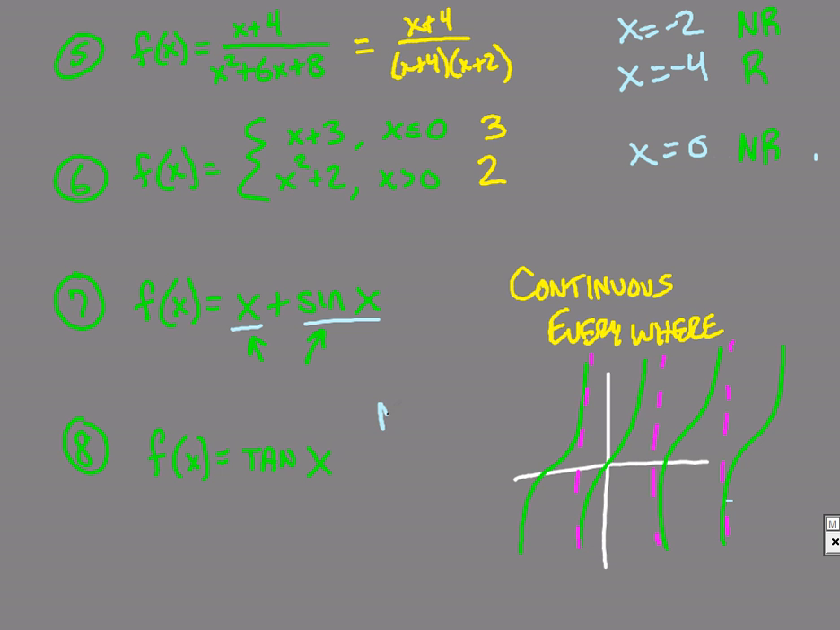We have non-removable discontinuities at many places. At pi over 2, at 3 pi over 2, at 5 pi over 2, and pretty much just if we kept counting by a full pi, so 7 pi over 2, 9 pi over 2, and then going the opposite direction, just many, many different discontinuities. But mainly I want you to see these are non-removable discontinuities, and they happen over and over throughout the entire line.